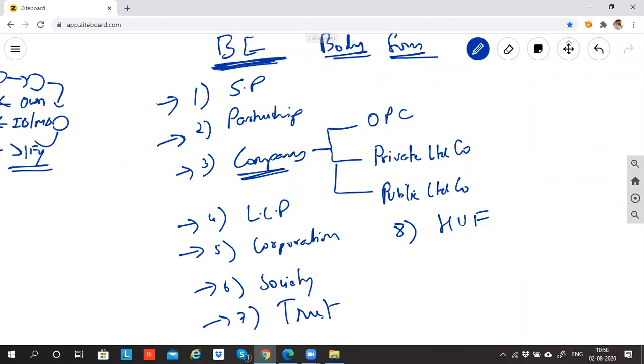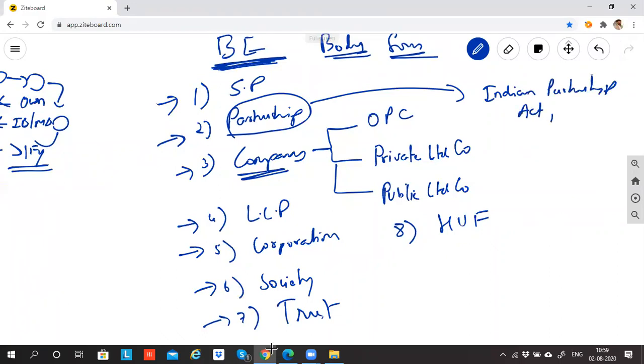So if I have to start a partnership business, then I need to follow the rules and regulations given in the Indian Partnership Act 1932. What is an Act? An Act is nothing but a book. In that, the rules and regulations of partnership are given. So if you are in the business of partnership, you have to understand the rule book of the Indian Partnership Act 1932 and accordingly follow it. If you don't follow this act, you will be punished.